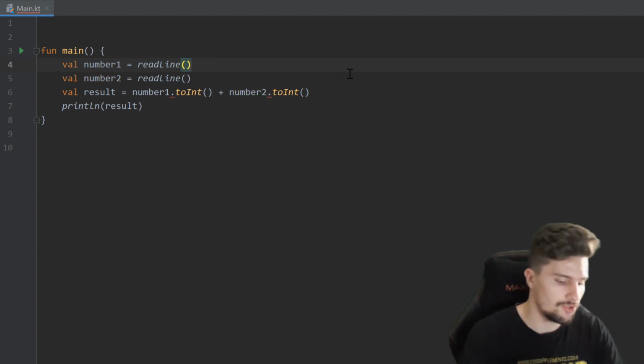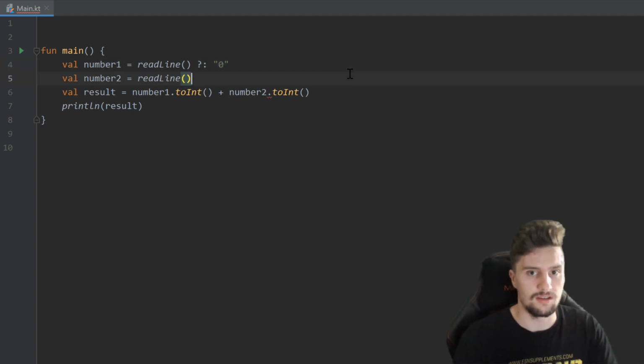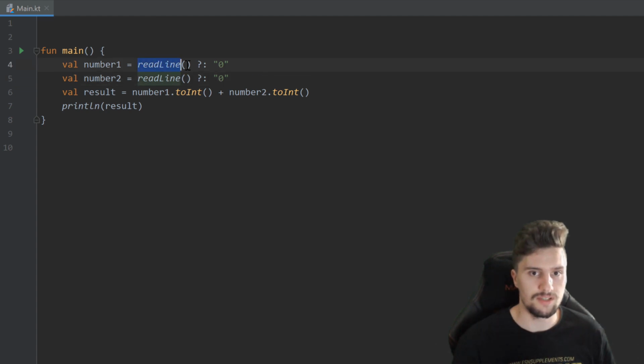Instead, we will use one more operator here after this readline function, which is ?:, and now we can specify another string that should instead be assigned to number1 if this readline function returns null. So in that case, just a 0 as a string and another 0 here. And that will just assign the result, so the user input, to this number1. But if something goes wrong with that function and it returns null, it will assign a 0 instead.